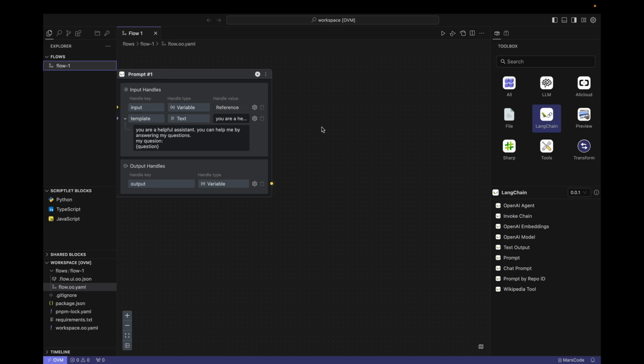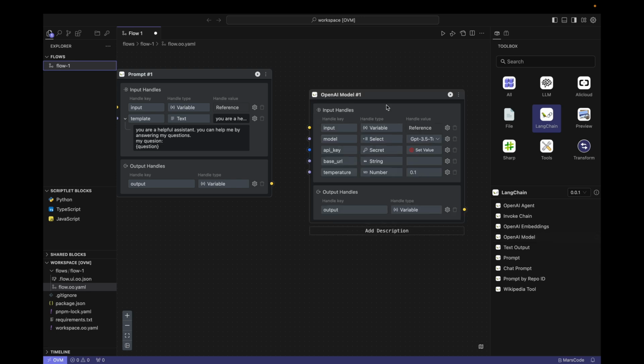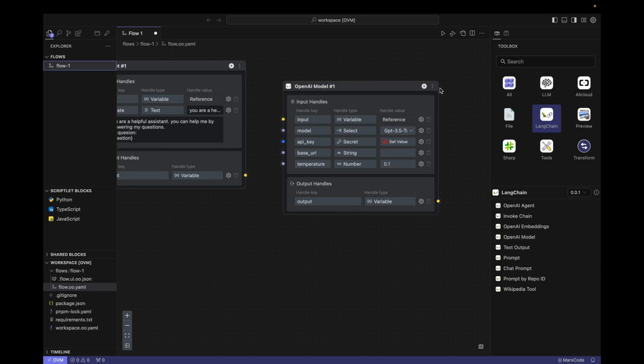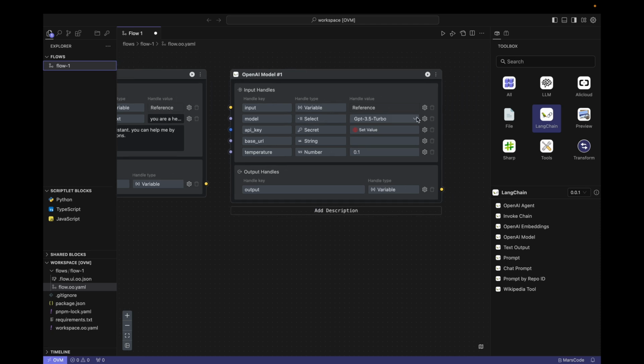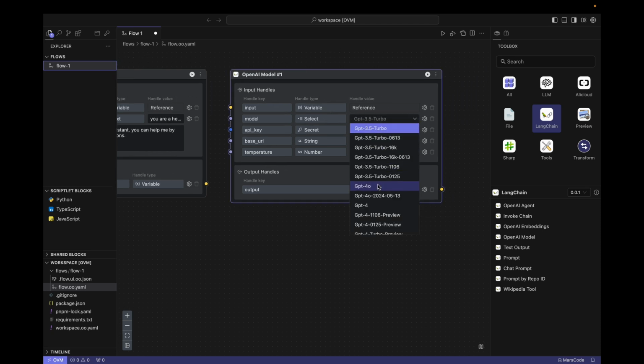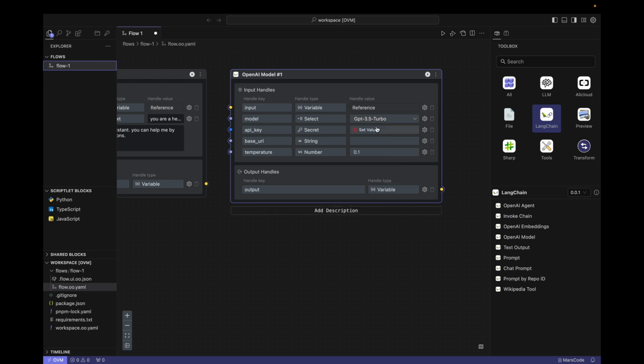Okay, next, I have to decide which AI will handle our prompt. As we know, LangChain supports many LLM manufacturers. Here, I use OpenAI as the AI to handle the prompt. Here, select which model of OpenAI you want to use. Let's use GPT 3.5 Turbo here.